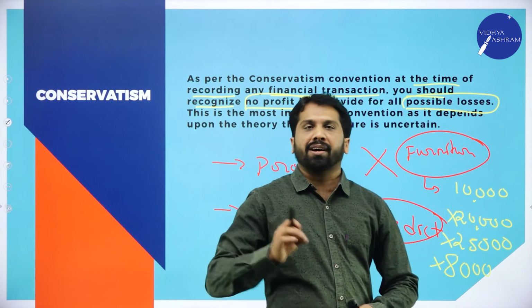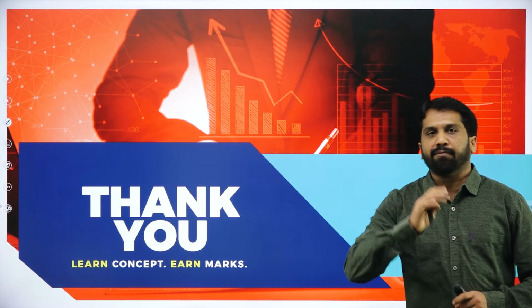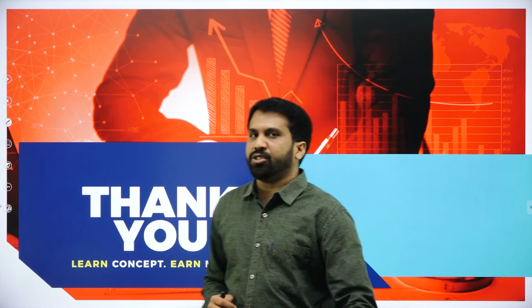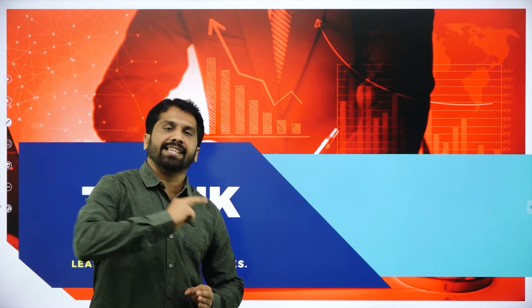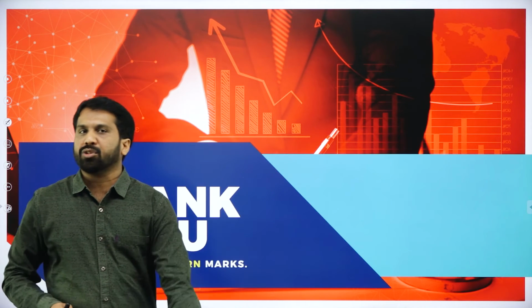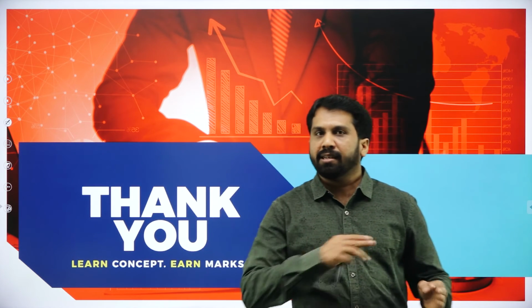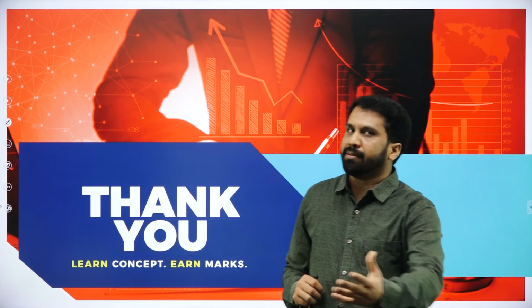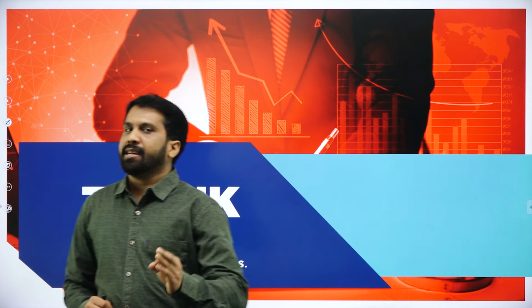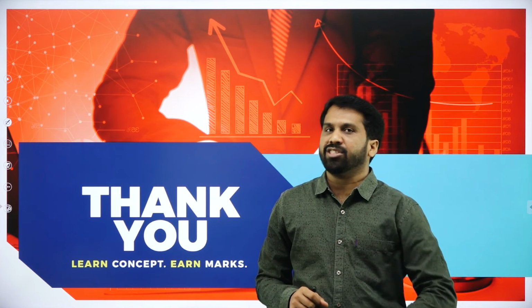So this is all about your conventions for the day. We had a total of 4 conventions. The first convention was consistency. The second was conservatism. The third was materiality. And the last was full disclosure. Consistency, I gave the example of Sachin and his scoring. Conservatism, we just explained that it means for profit, no provisions. For losses, we should make some provisions or arrangements.